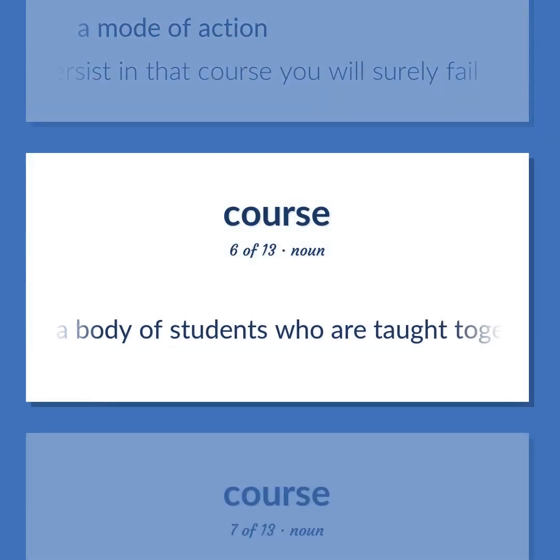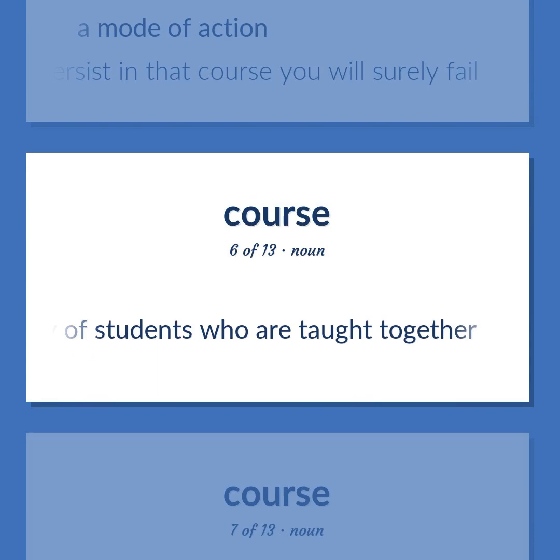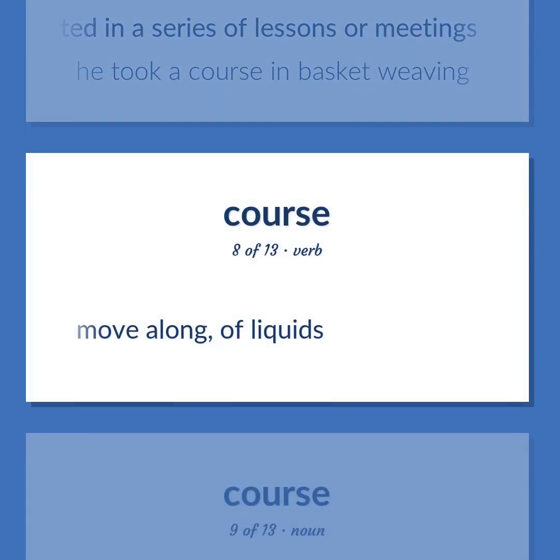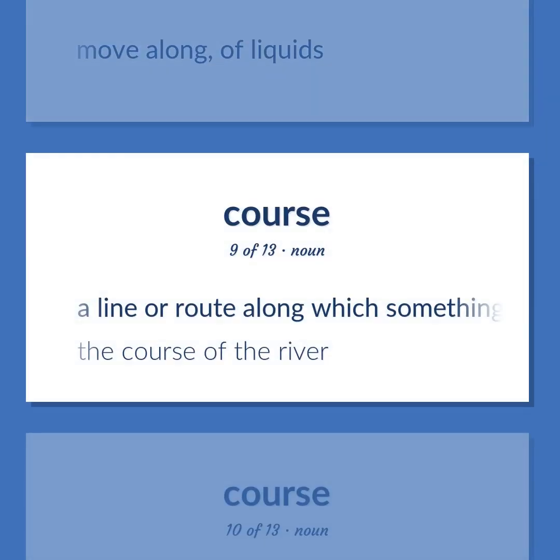A body of students who are taught together. Education imparted in a series of lessons or meetings. He took a course in basket weaving. Move along, of liquids. A line or route along which something travels or moves.